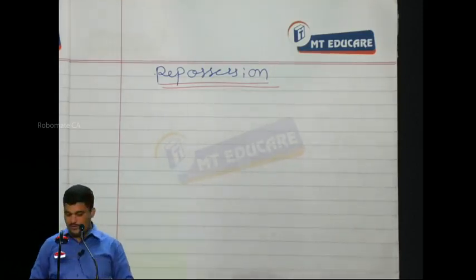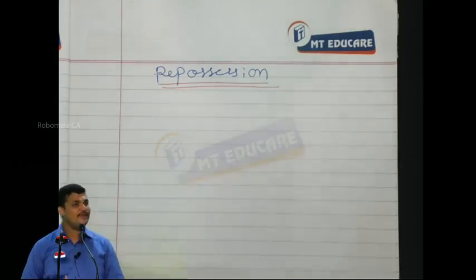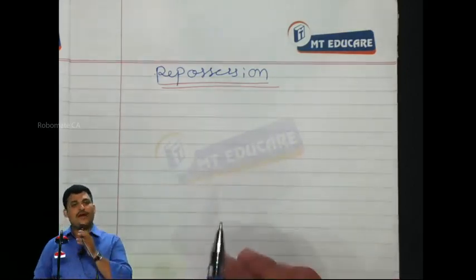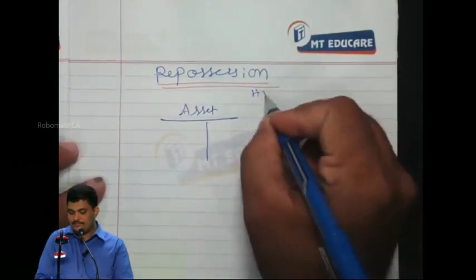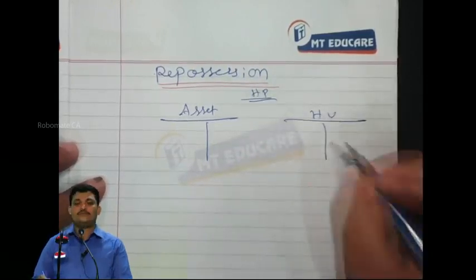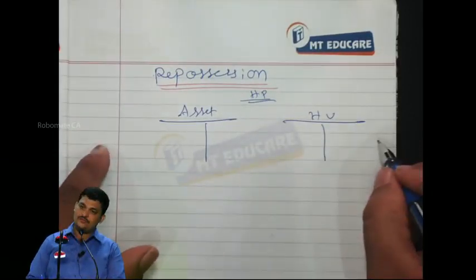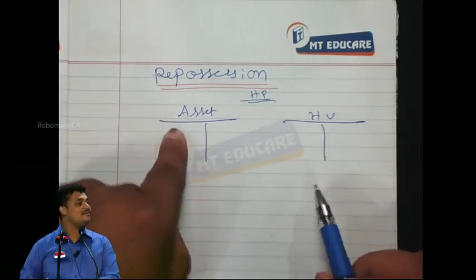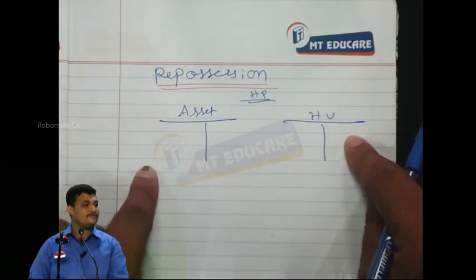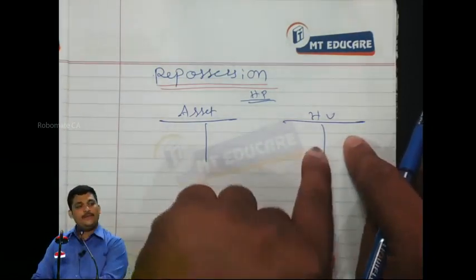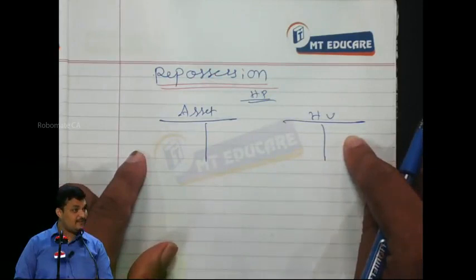So let us understand the accounting treatment for repossession. In the books of the hire purchaser, there are two accounts, the asset account and the hire vendor account. And should these show the same value or different values? Different values, because once the asset is recorded, and once a liability is recorded, the asset will get reduced based on depreciation. The liability will be reduced based on the interest and payments. And these need not be related. In fact, they will not be related.